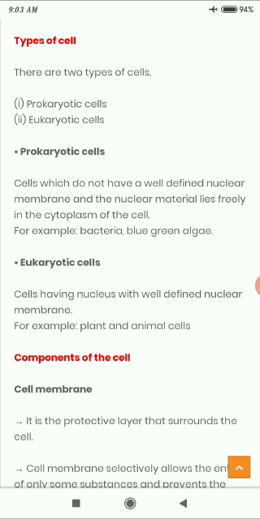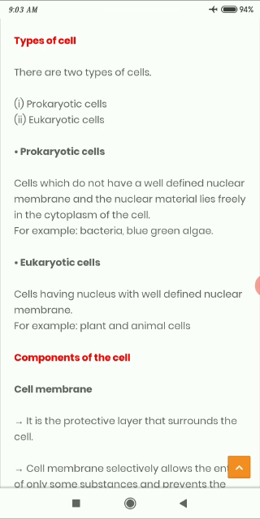Prokaryotic cells: these are cells which do not have a well-defined nuclear membrane, and the nuclear material lies freely in the cytoplasm of the cell. For example, bacteria and blue-green algae.